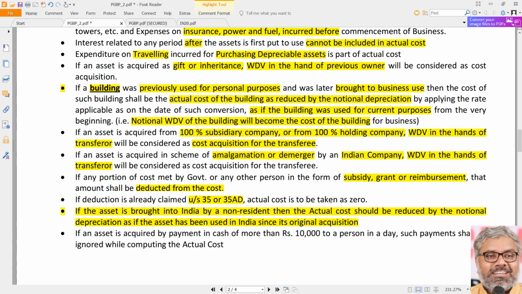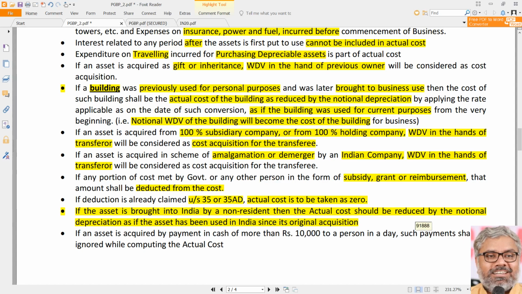So not possible. Same way, if an asset is acquired for a specified business, as specified in 35 AD, capital expenditure can be allowed as deduction. You already claimed full deduction. Depreciation though is only some percentage of the actual cost. But already when you claimed 100% deduction in section 35 or 35 AD, it doesn't make any sense to provide any depreciation. That is why the actual cost of all of them can be taken as zero. That is another logical point that also we should remember.